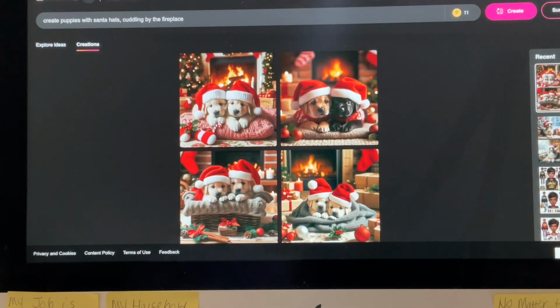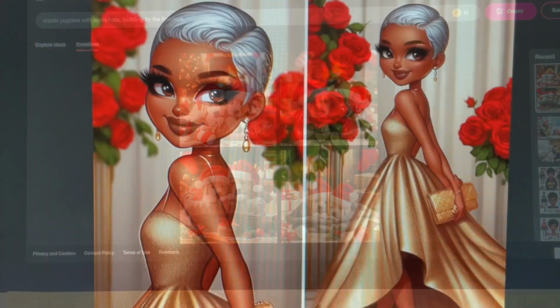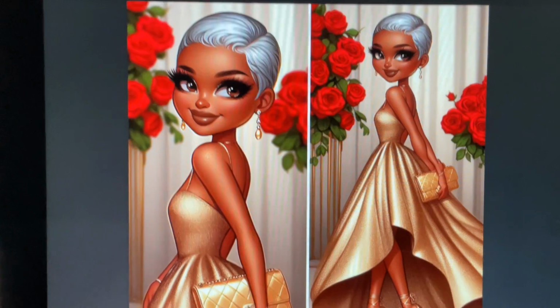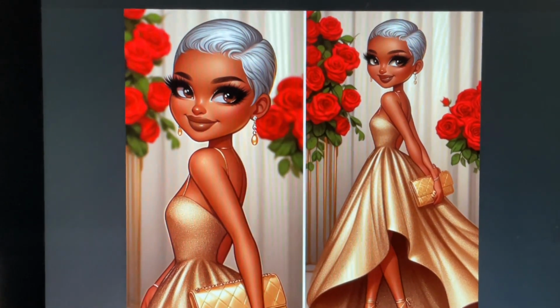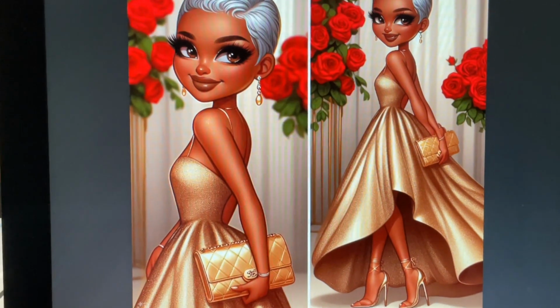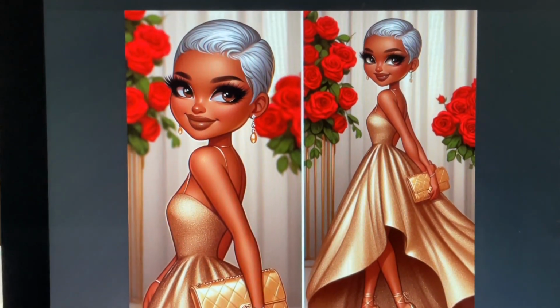So let me X out of this. I'm going to show you some of the ones that I have been over here playing around with. So let me go ahead and show you. All right, y'all. So let me show you one of the first ones that I did when I first really learned about AI and started just practicing and just creating certain things.